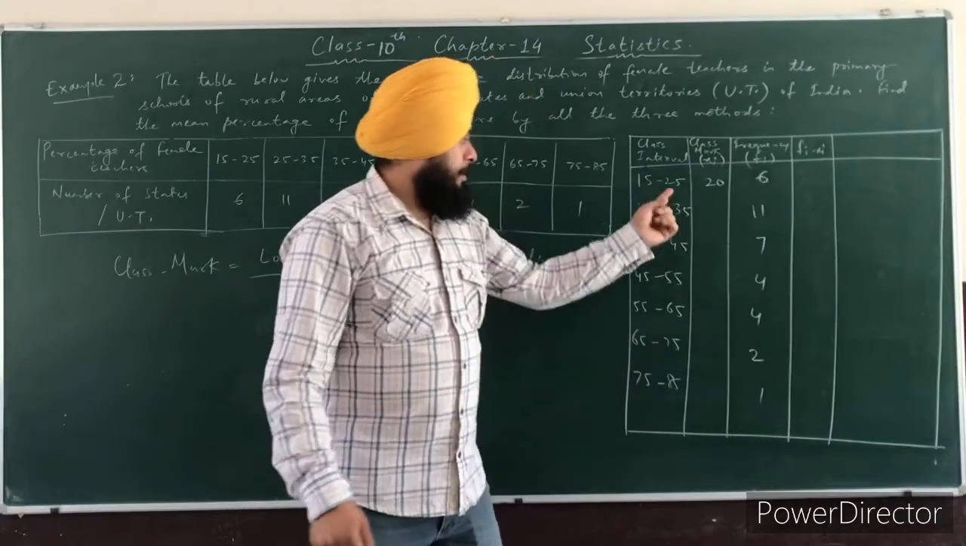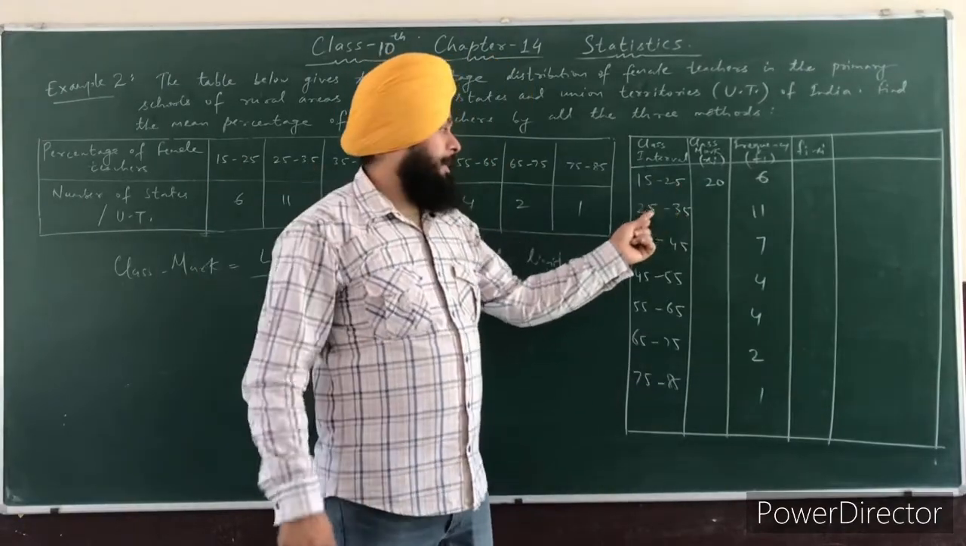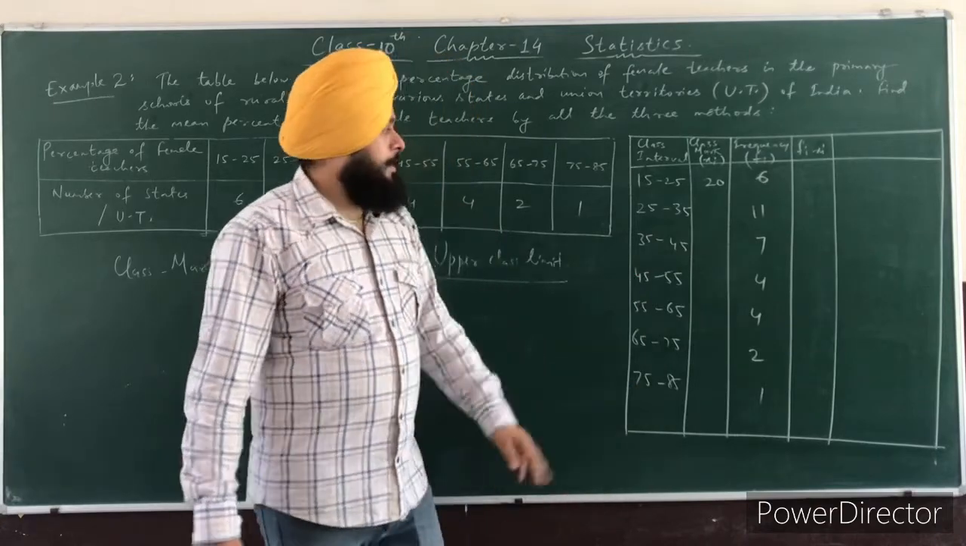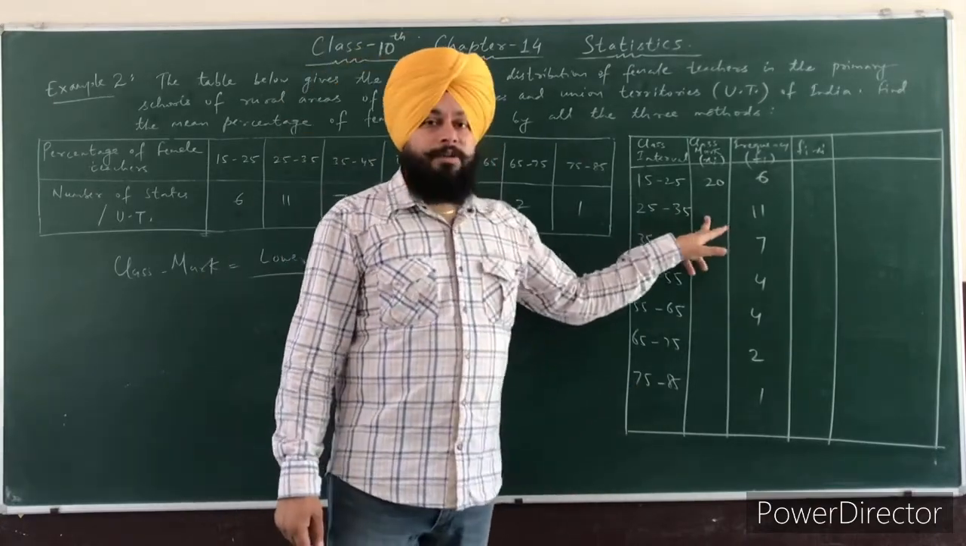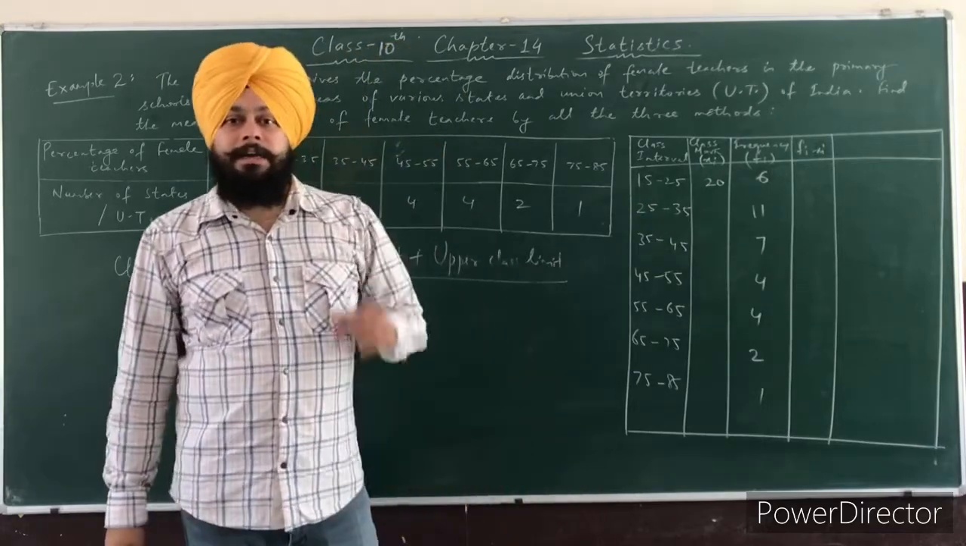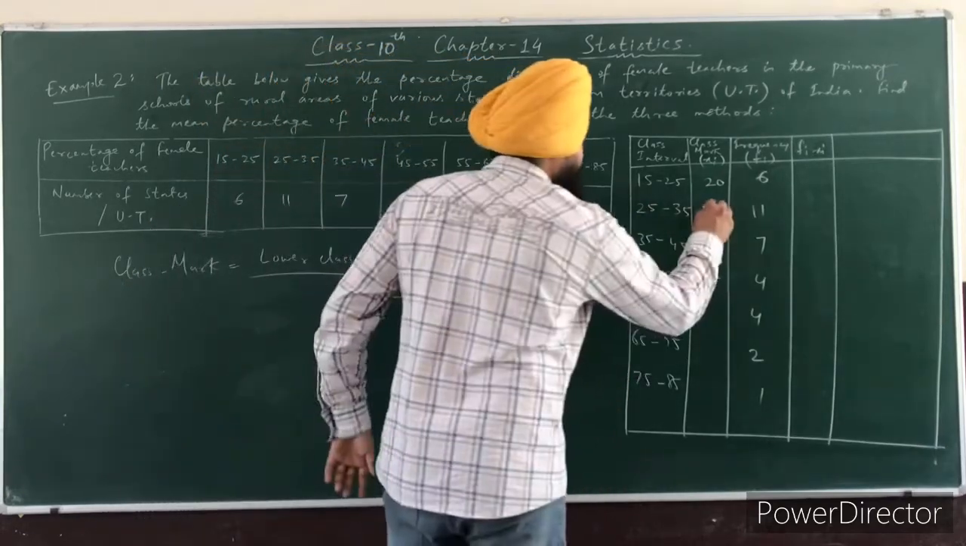Clear? So check, where one interval ends, the next starts from there. 25, 25, 35, 35, 45, 45 and so on. Clear? So the next class mark for this interval is how much? 25 plus 35. How much? 60, and 60 by 2 is 30.